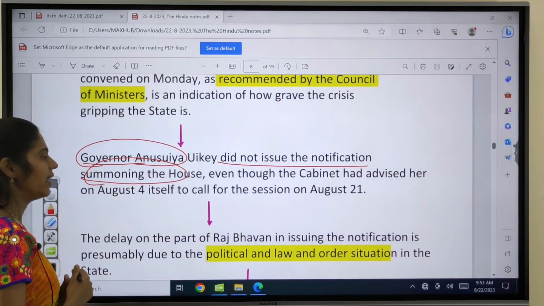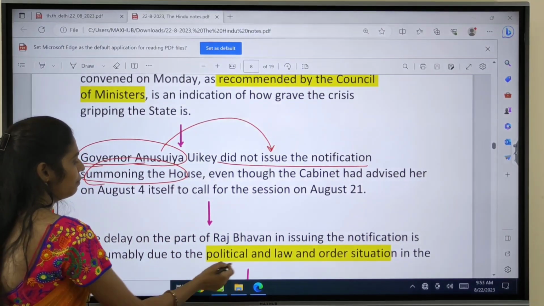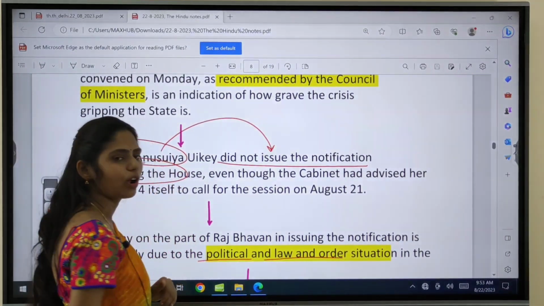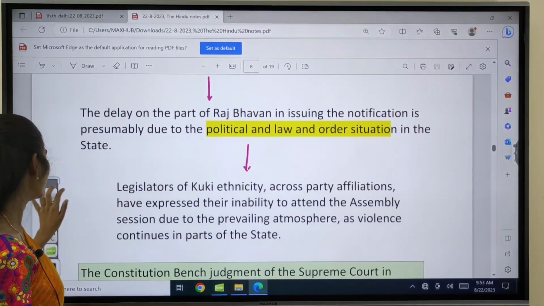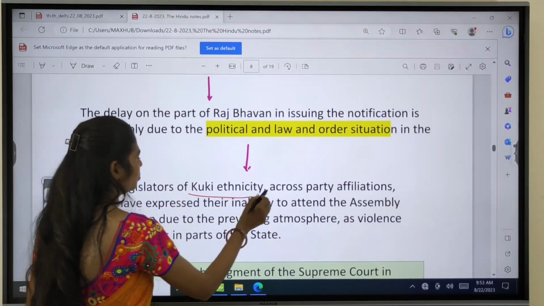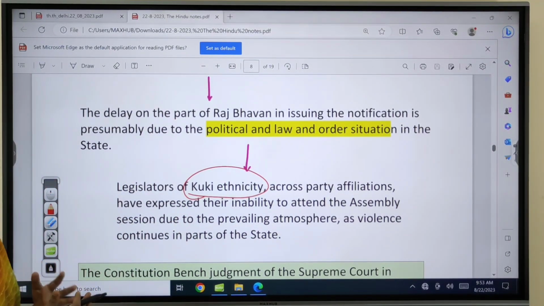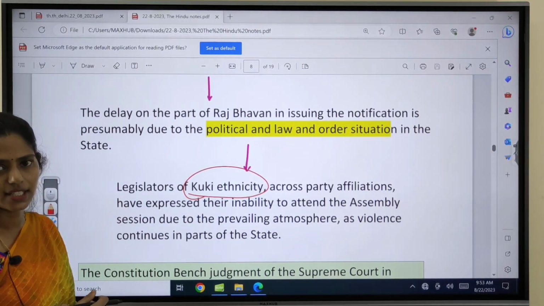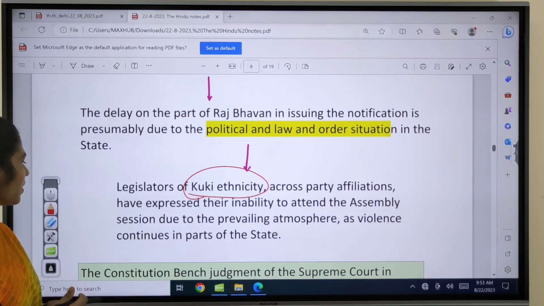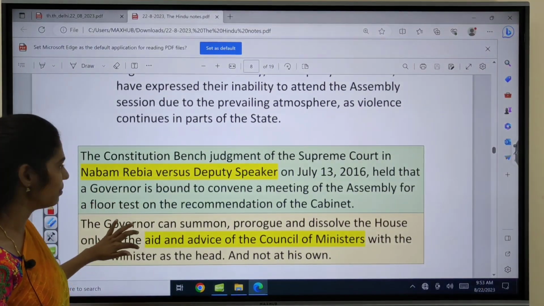So why did the governor not issue any notification? Because of the political and law and order problem in Manipur. There is also an issue that legislators belonging to the Kuki community are expressing that they are unable to attend the assembly because of violence against them from the Meiteis. Because of this, the session has been delayed in Manipur.